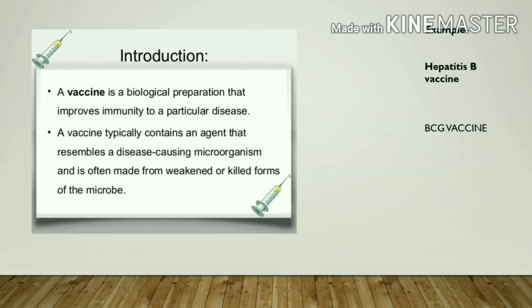A vaccine is a biological preparation that improves immunity to a particular disease. A vaccine typically contains an agent that resembles a disease causing microorganism and is often made from a weakened or killed form of that particular microbe. Examples are hepatitis B vaccine, BCG vaccine. You can write it down in your fair copy.